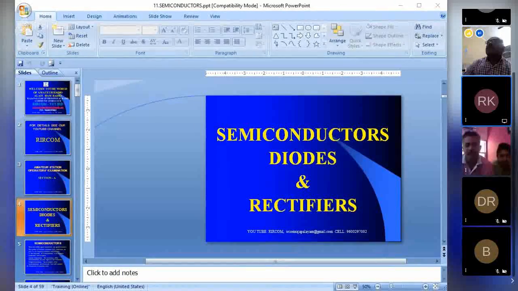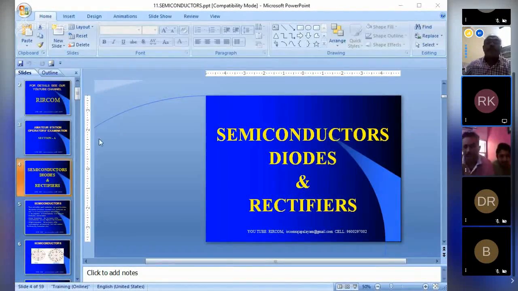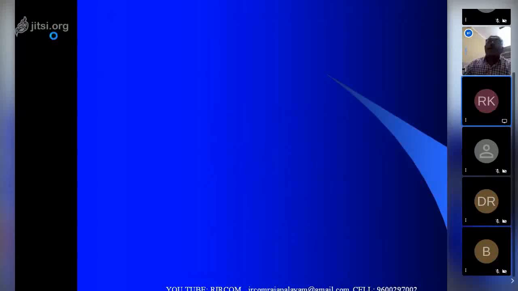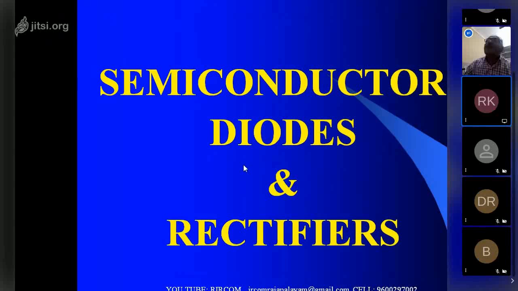Today we will go for the semiconductors. In semiconductors we have diodes and rectifiers. What is a very simple parameter of a diode in a rectifier, what will it do? It will convert the AC voltage into DC voltage. It converts AC into DC. So the main part of a rectifier diode is that it converts AC voltage into DC voltage.